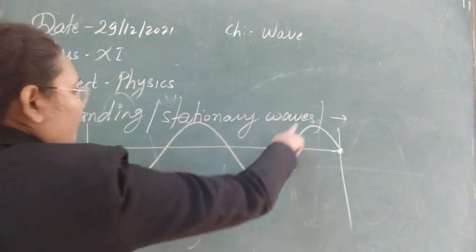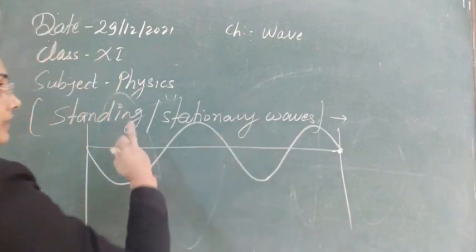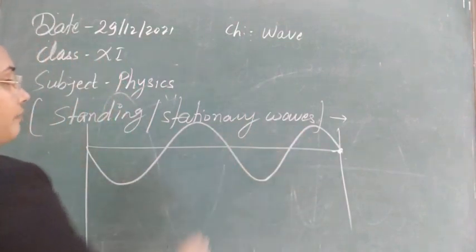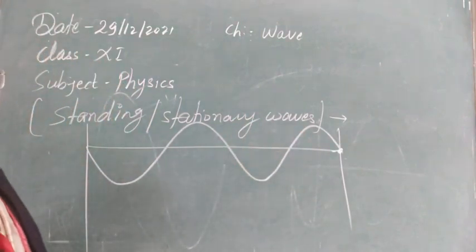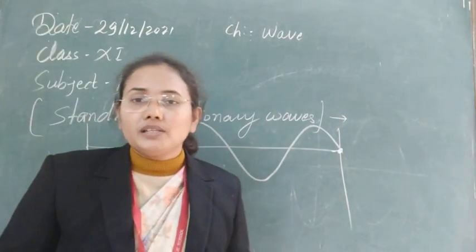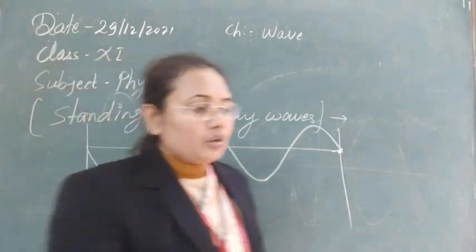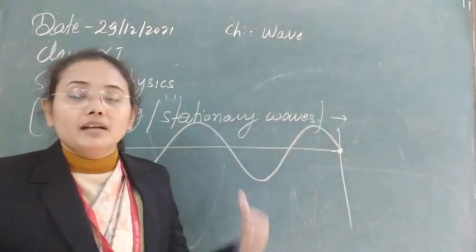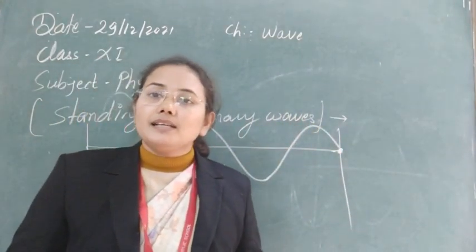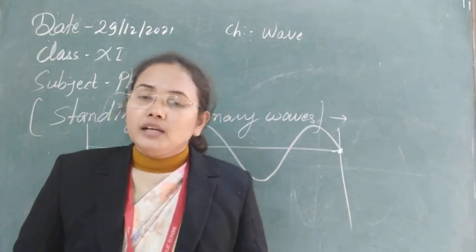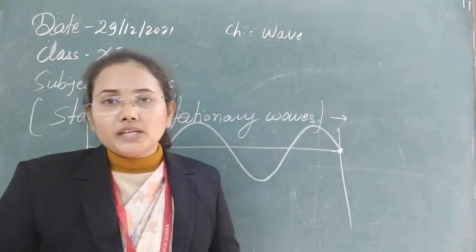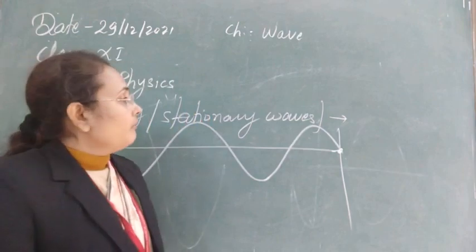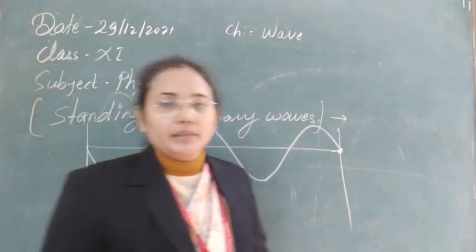Already a wave is going from here, and a wave is coming from here. So due to both of these waves, the two waves will start to superpose over each other. Here there are not two separate waves exactly; it is the single wave that is coming, but it is reflecting. So the reflected wave and the incident wave superimpose over each other, and due to both of them we get the stationary wave in the space.